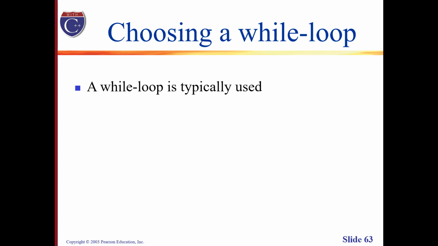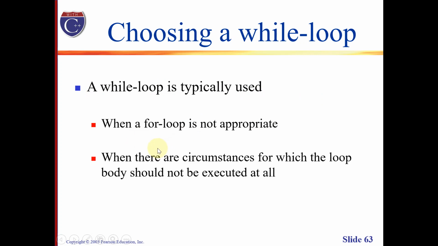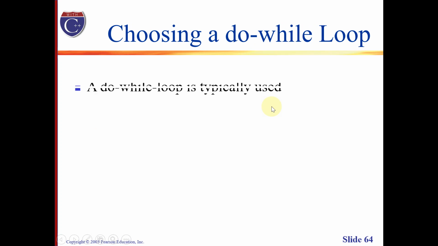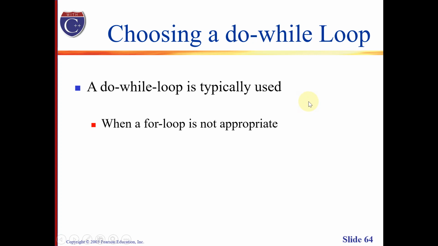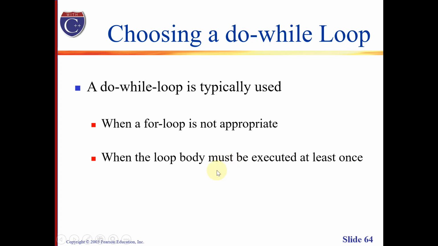And of course, for choosing a while loop, which is the more commonly used, we can use a while loop when using a for loop is not practical, and also when there are circumstances for which the loop body should not be executed at all. That is the opposite in the case of a do-while loop. We use a do-while loop when a for loop is not appropriate, and of course when the loop body must be executed at least once.